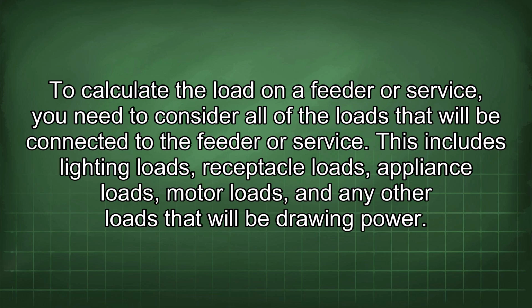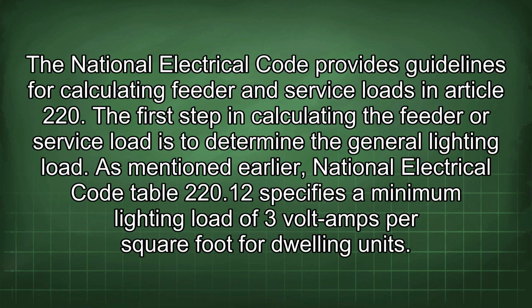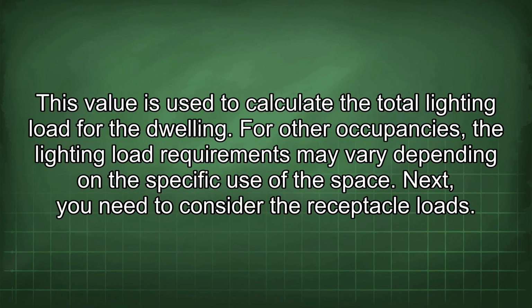This includes lighting loads, receptacle loads, appliance loads, motor loads, and any other loads that will be drawing power. The National Electrical Code provides guidelines for calculating feeder and service loads in Article 220. The first step in calculating the feeder or service load is to determine the general lighting load. As mentioned earlier, National Electrical Code Table 220.12 specifies a minimum lighting load of 3 volt-amps per square foot for dwelling units. This value is used to calculate the total lighting load for the dwelling.